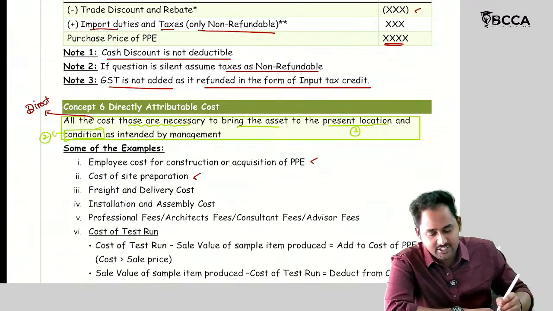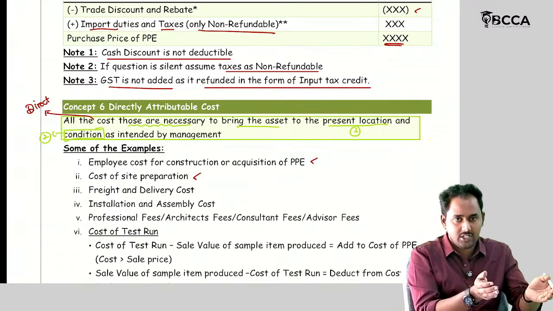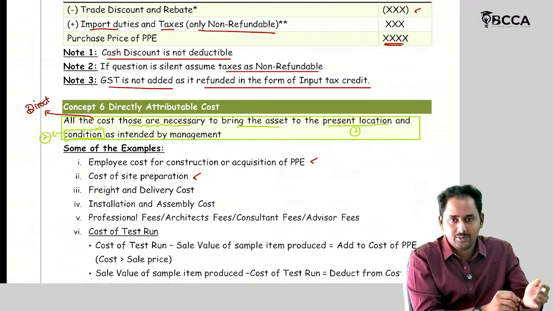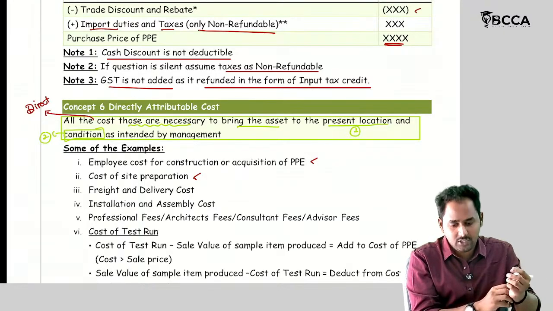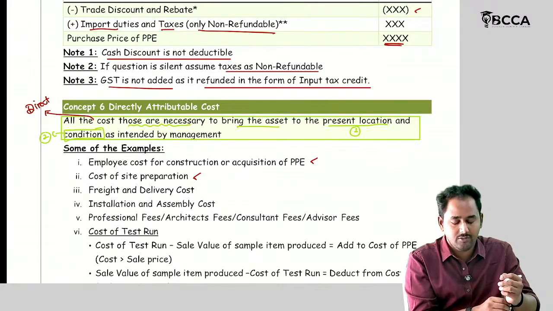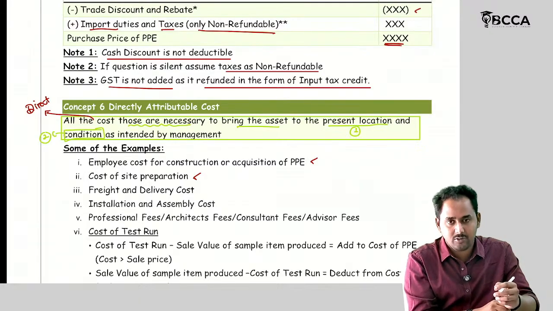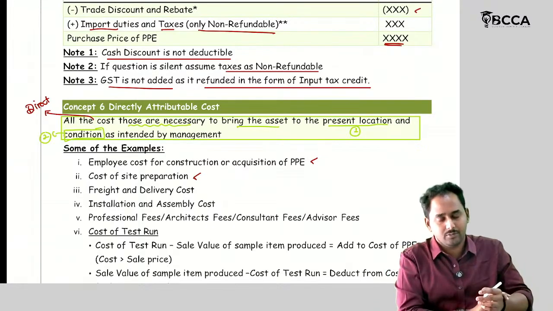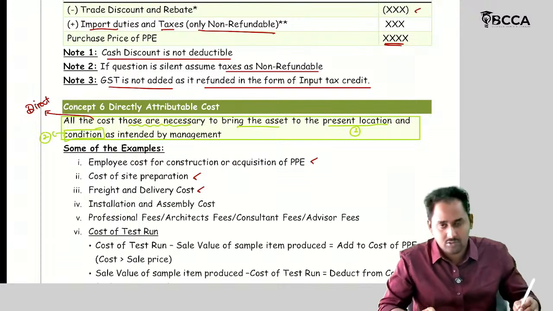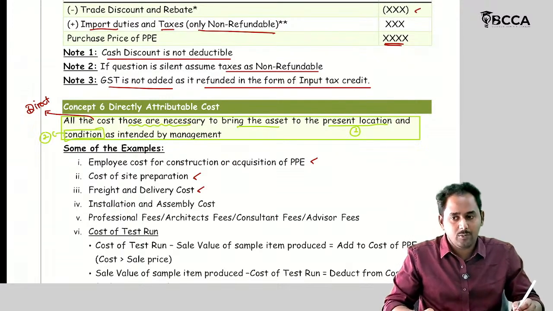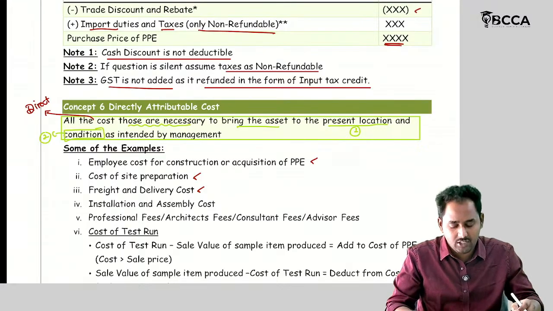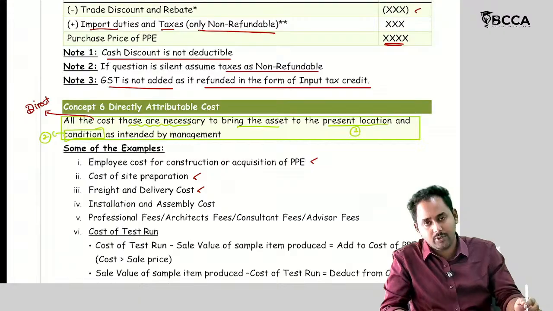And cost of site preparation. To install this machinery, I should make some cement beam, some construction to support the machinery and avoid its vibration. Any expenses incurred on the site should also be included in the cost of the PPE. Then freight and delivery cost. In our previous example, I purchased one machinery, and for bringing the asset from Mumbai to Hyderabad I incurred freight and delivery cost. That should also be included.